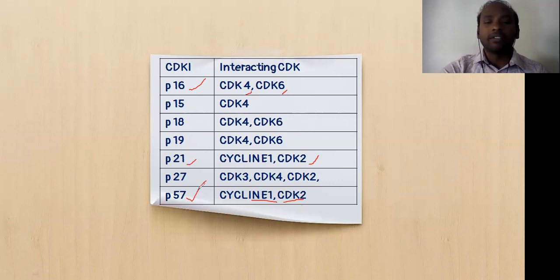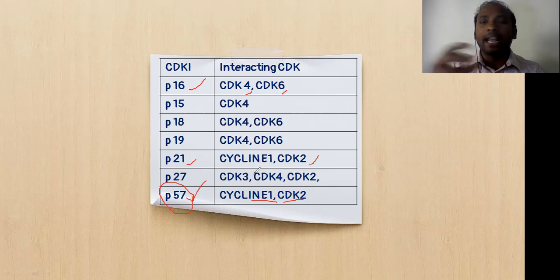Here, if there is a mutation in P57, definitely the mutated DNA will be forwarded into the daughter cells, and that condition exists in many different kinds of cancers. So this is all related to the inhibitors and their action on CDKs.